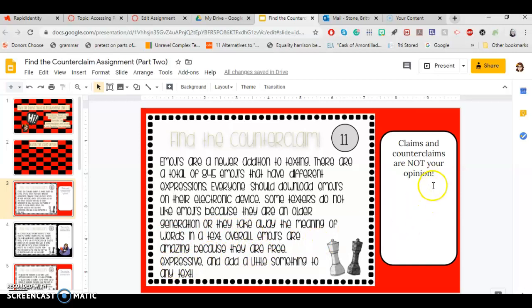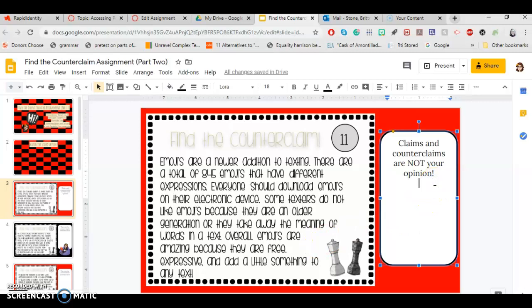So the first thing that we have to figure out is, okay, well, what is the issue, right? So the thing that they're talking about is emojis. That's the topic. So I'm just going to type this out. And so what do they think about emojis? Well, our author really thinks that emojis are great, right?